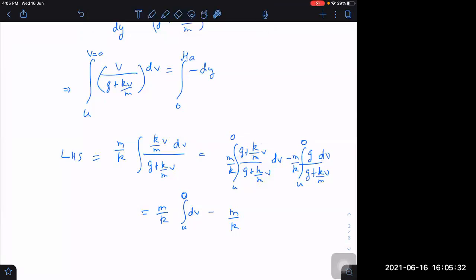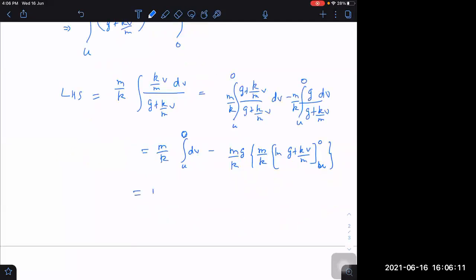Okay, sir. After getting just 1 here, next we will be getting this because I have added g, I have to subtract g also. I added g and I subtracted g. Then the second term is also easy now. mg by k I can take outside. What is the integration of this, 1 over g plus k by m v? We have already done it before. That comes out to be m by k into log of g plus k by m v. Limits will be again u to 0.